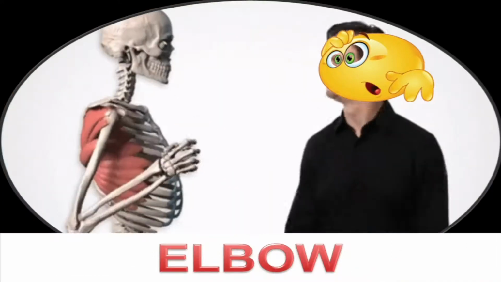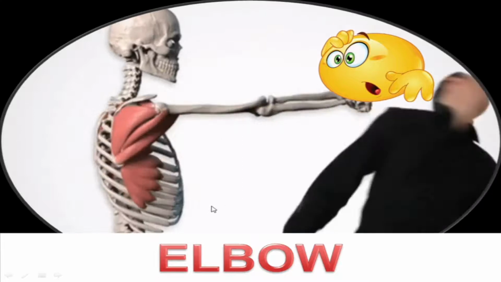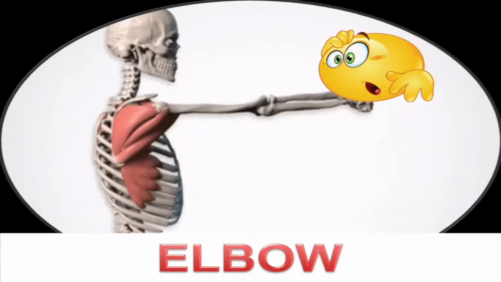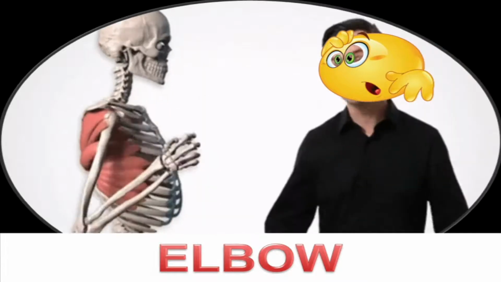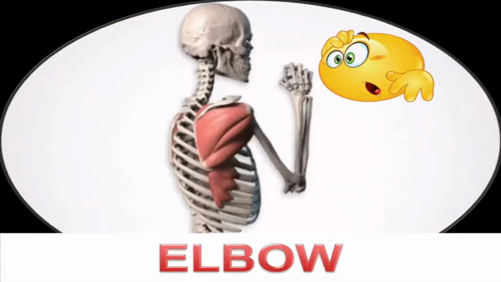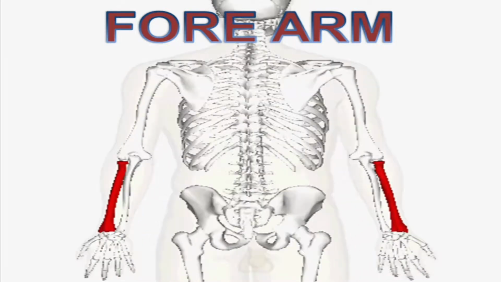Now, our elbow. It is present between upper arm and forearm. It swings at an angle of 180 degrees in one direction to extend the forearm, and it also helps to turn the forearm at a point where the parallel bones in the forearm, radius and ulna, meet with each other.